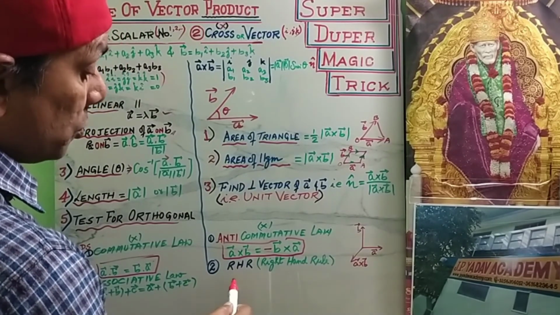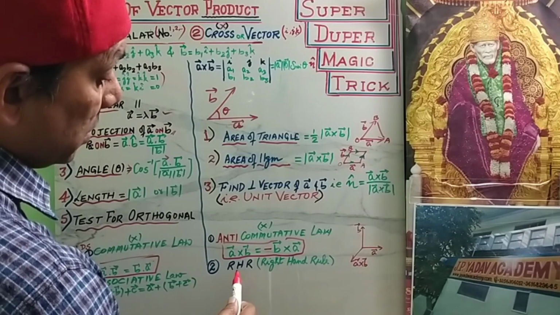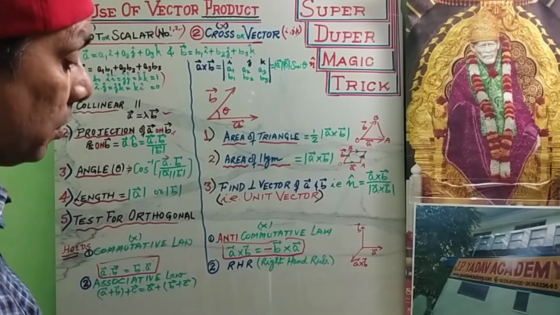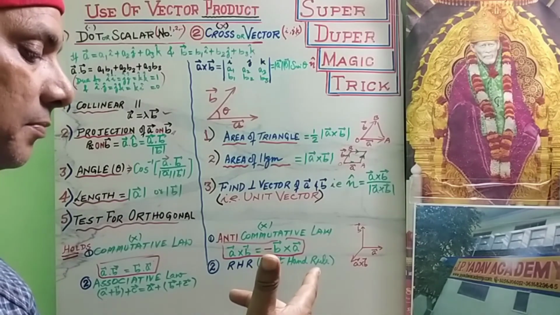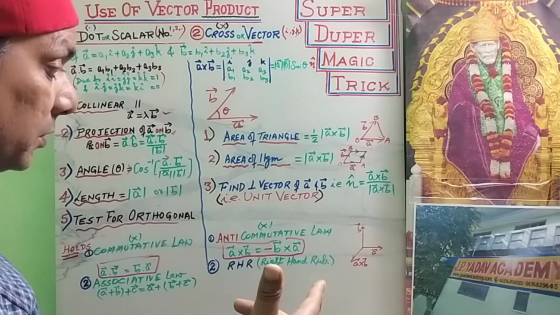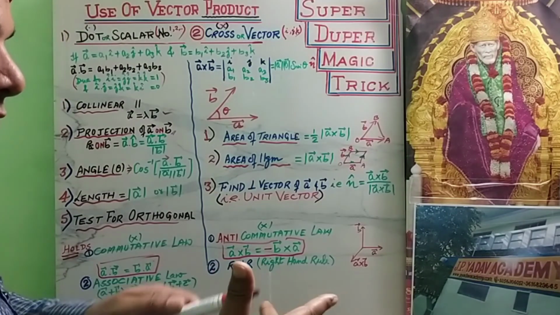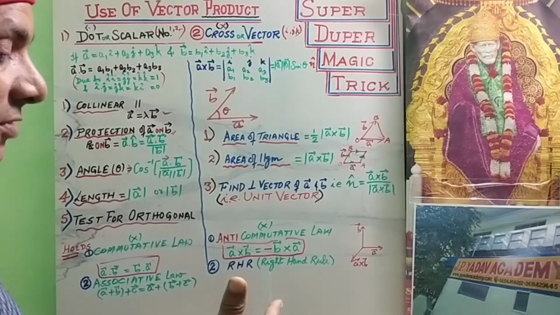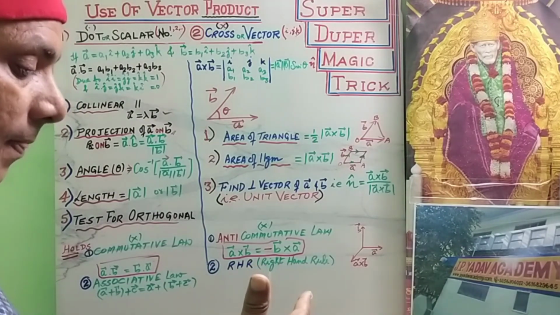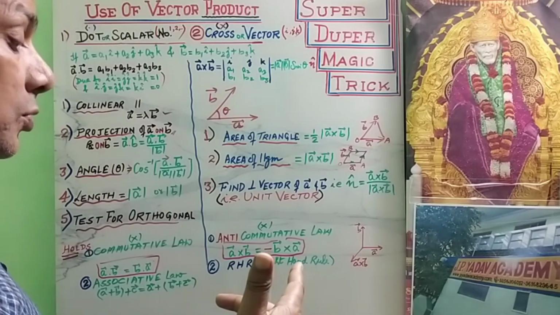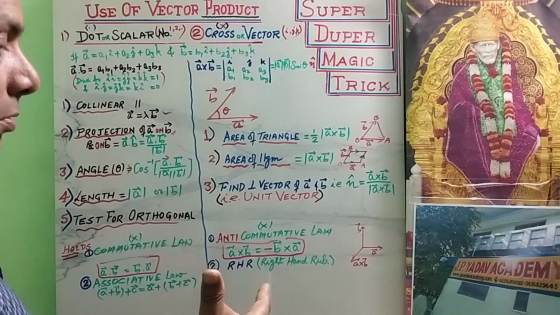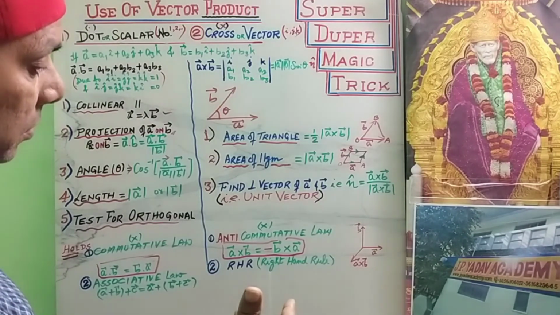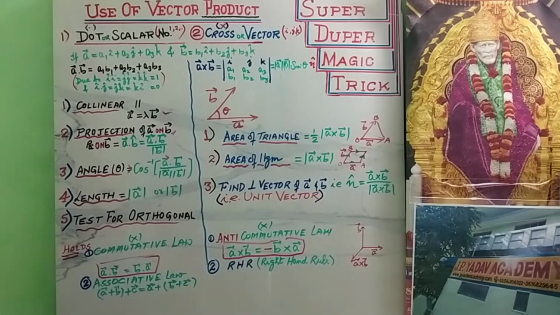The cross product follows the right hand rule, where we stretch our three fingers, thumb, first and second fingers, each perpendicular to the others. The first finger shows vector a, and the second finger shows vector b. Then the thumb indicates a cross b. Thank you. These are very important results.